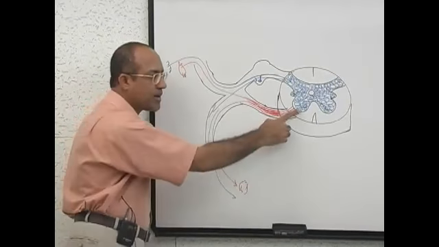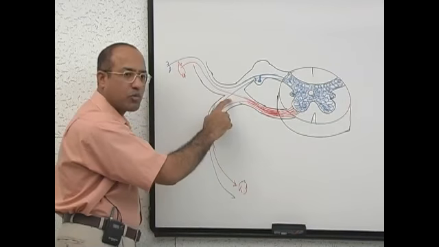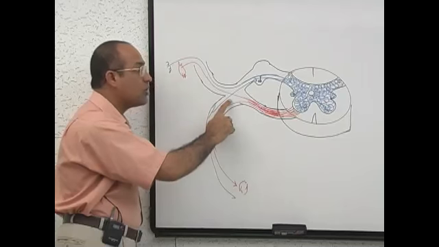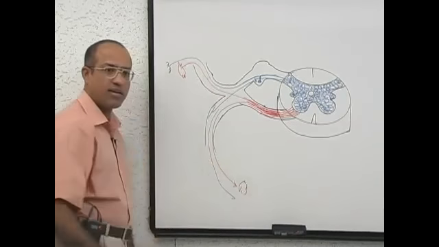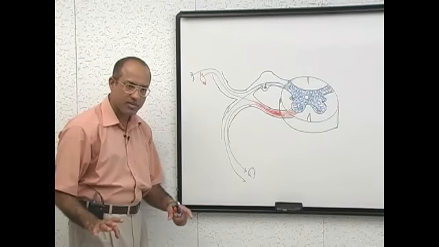Motor output from spinal cord is coming through ventral root, right? But after the trunk, motor output goes to dorsal ramus as well as ventral ramus. Am I clear? No problem up to this?